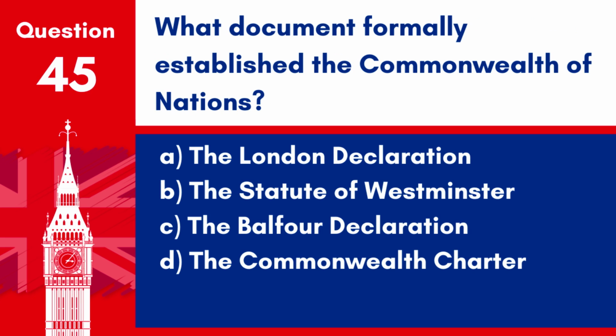Question 45. What document formally established the Commonwealth of Nations? A. The London Declaration. B. The Statute of Westminster. C. The Balfour Declaration. D. The Commonwealth Charter. Answer: A. The London Declaration. The London Declaration of 1949 marked the birth of the modern Commonwealth, making it a free association of independent nations.